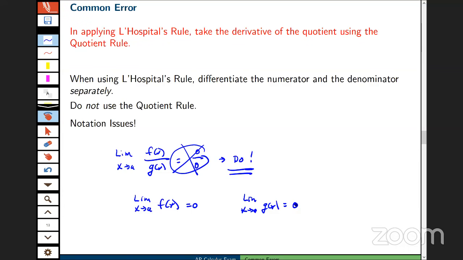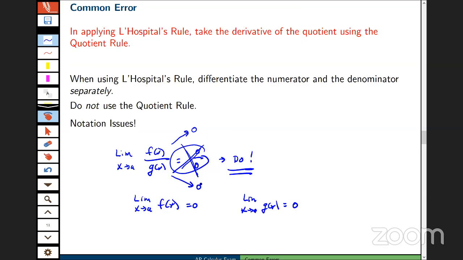Now, I'm still arguing with Julie about this, and this may change. This is subject to the chief reader's discretion. This may change, but I'm telling you that last year, this was not accepted, but there were some little differences that just seem strange. For example, if a student wrote an arrow like that and said, that's going to 0, that's going to 0, that was an indication that you need to use L'Hopital, which seems sort of strange to me. There were a couple of other little distinctions here where it was okay.